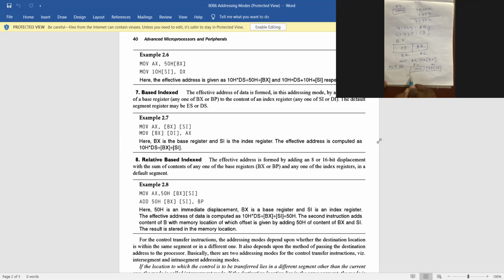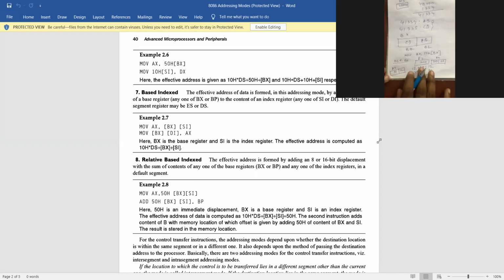10,000 plus 2,000 is 12,000. So 12,000 is the physical address, with data 1 2 at 12,000 and 0 1 at the next location, so AX will be 0 1 1 2. But what will happen if it is 50H?